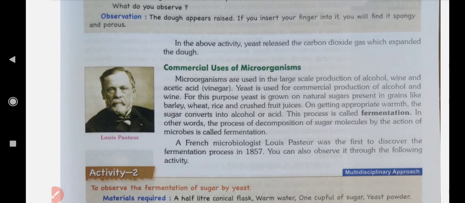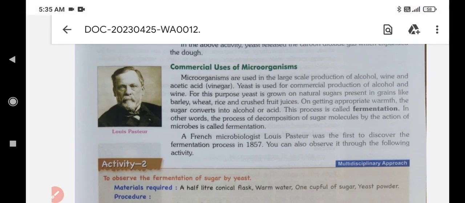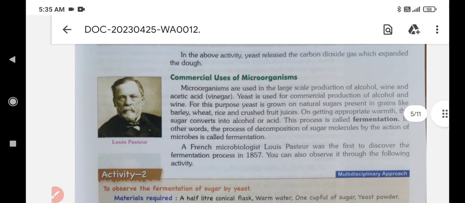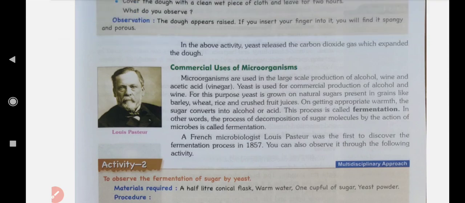This process is known as, children, fermentation. In other words, the process of decomposition of sugar molecules by the action of microbes is called fermentation. A French microbiologist, Louis Pasteur, was the first to discover fermentation. You remember? And in which year? In 1857.